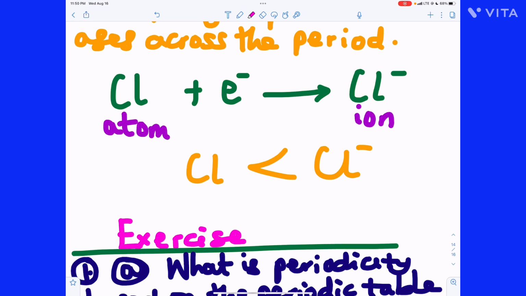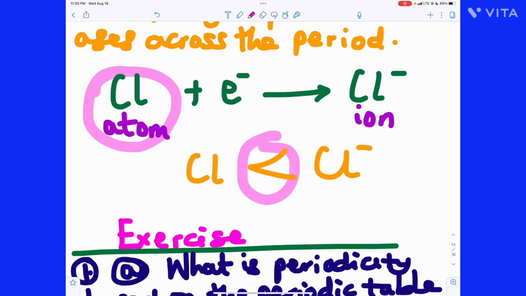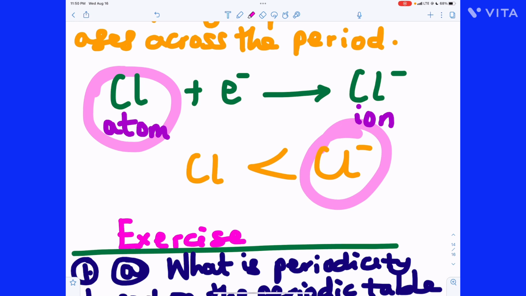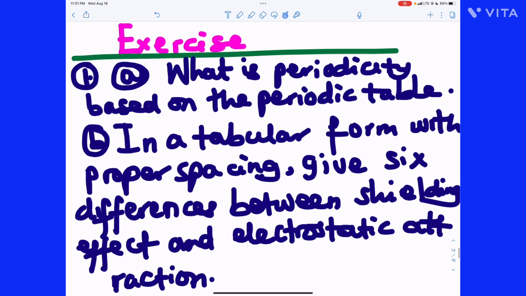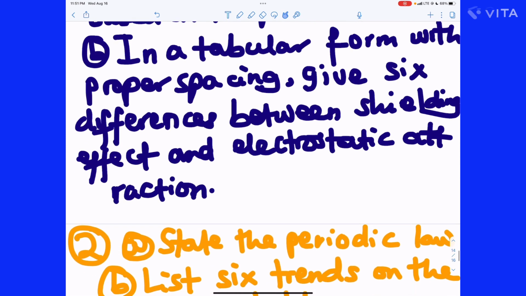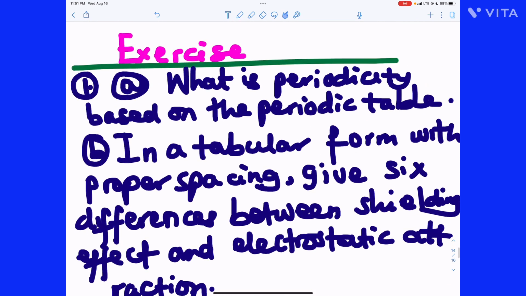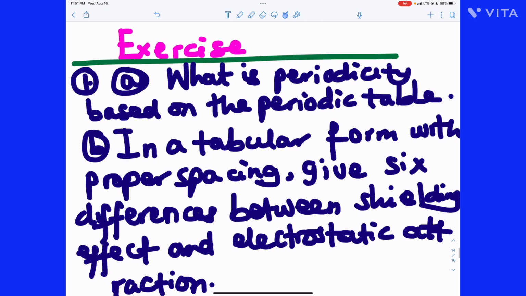So Cl is less in radius than Cl-, because this one tends to become larger due to repulsion of electrons of the same charge. So take note of that and do this exercise as your classwork.